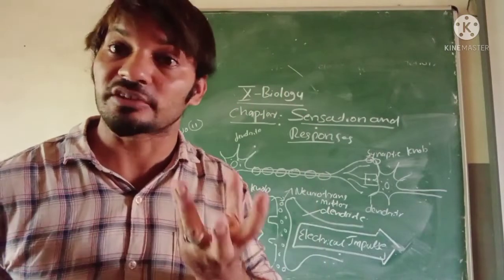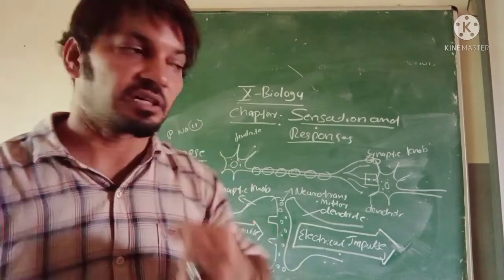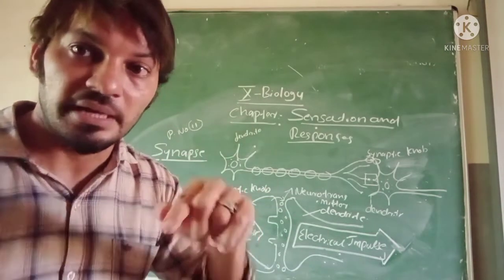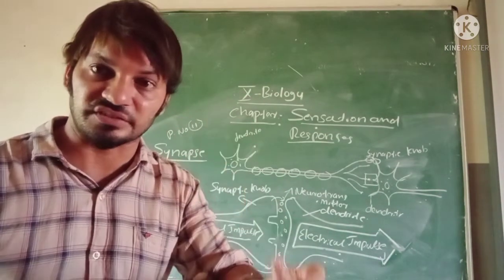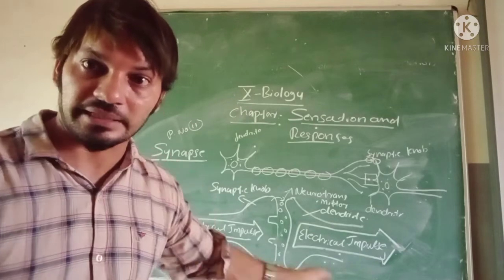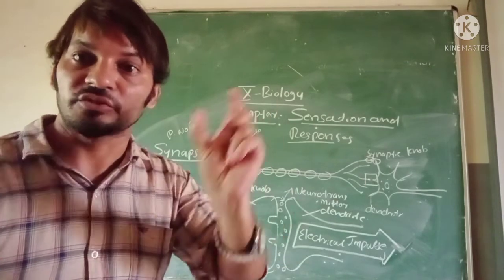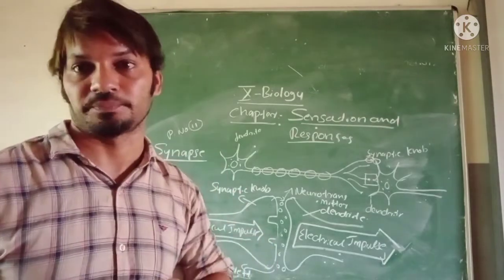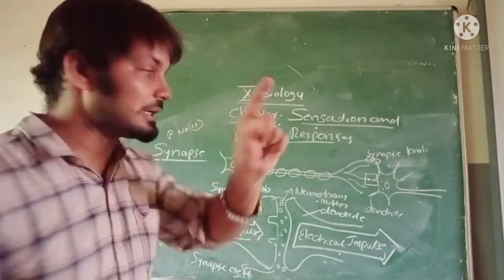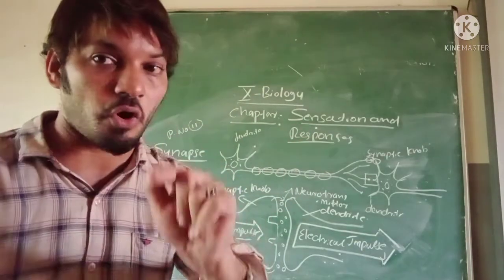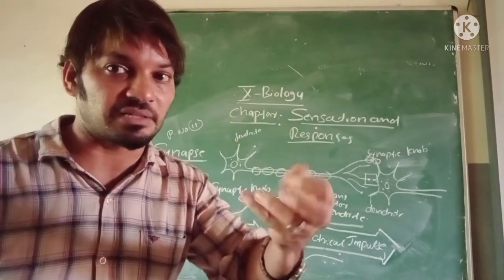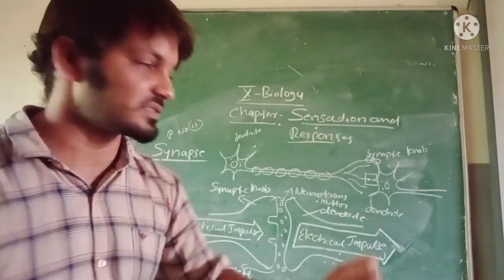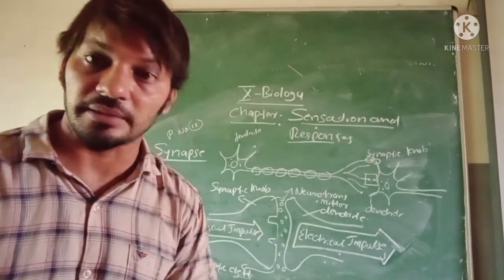They will ask what is meant by neurotransmitter. Neurotransmitter means when electrical impulses reach the synaptic knob, it secretes a chemical substance to the synaptic cleft. Understood? What am I telling again? When electrical impulses reach the synaptic knob, it secretes some chemical substance outside into the synaptic cleft. That chemical substance is known as neurotransmitter.